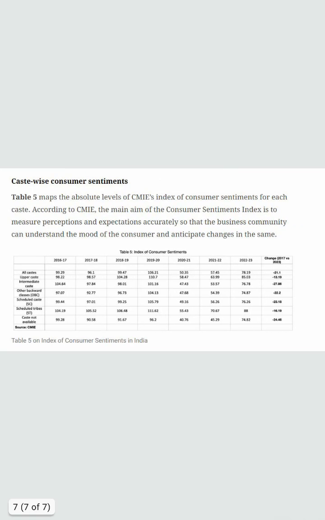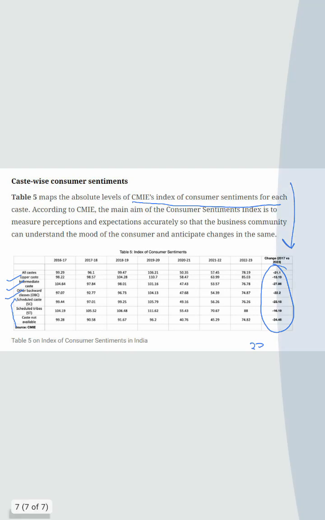What does the consumer sentiment say? So the map of the absolute level of the CMIE index of consumer sentiment for each caste: upper caste, intermediate, lower, and scheduled tribes. It says that the consumer sentiment has also been negative, to the extent of minus 20%. So even the consumers are not participating actively in the economy.